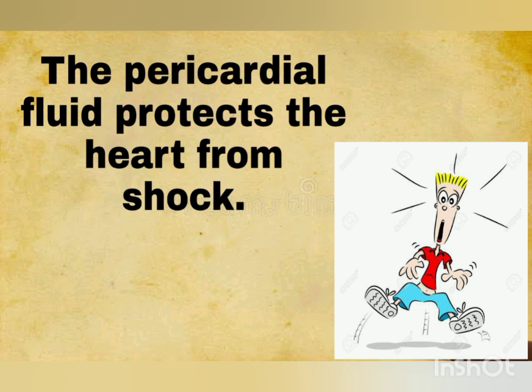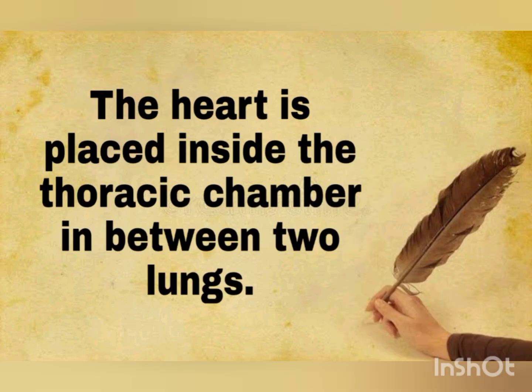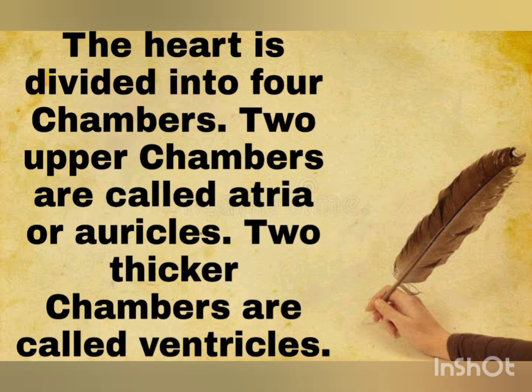The heart is divided into 4 chambers. The upper chambers are called auricles and the lower chambers are called ventricles. The upper and lower chambers of the heart are separated by a muscular wall. It is known as the auriculoventricular septum of the heart.